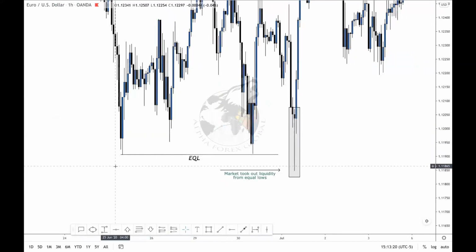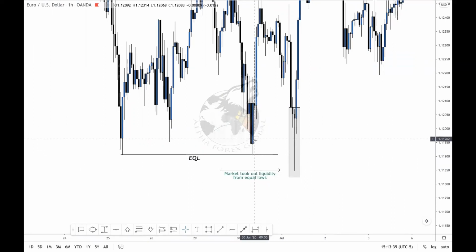So liquidity is found here because you have stop losses right here from retail traders that trade this as a potential double bottom. Retail traders would trade it as a potential double bottom, and then look what happened. The market pushed all the way down and took out liquidity, money.